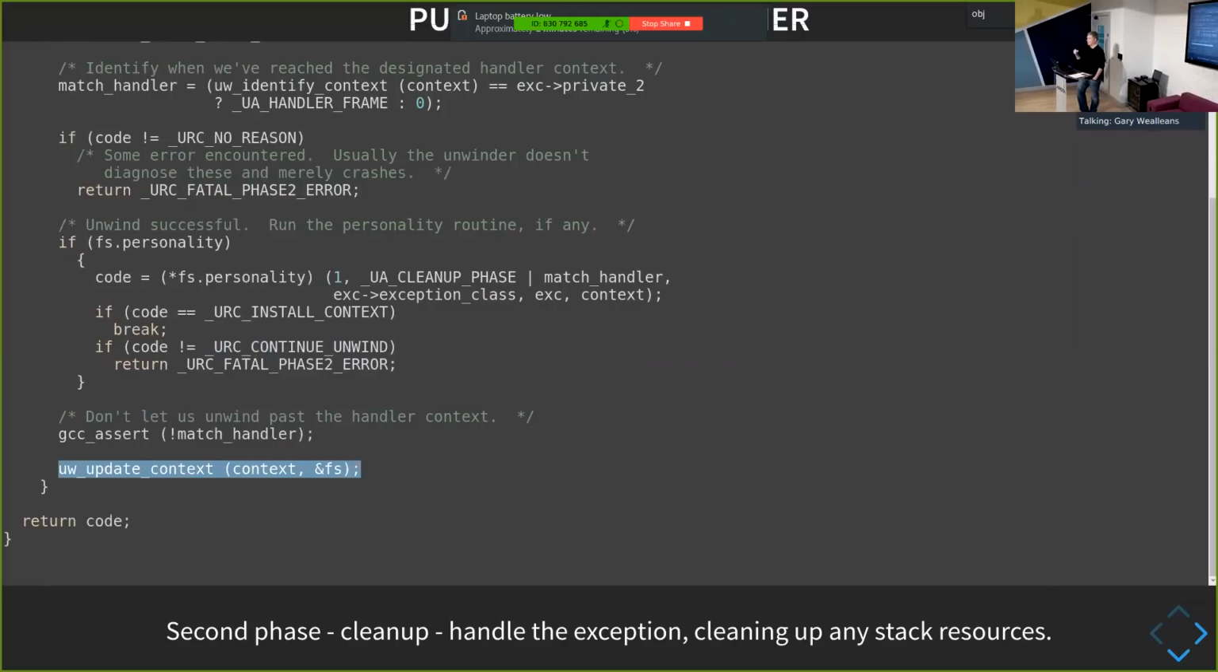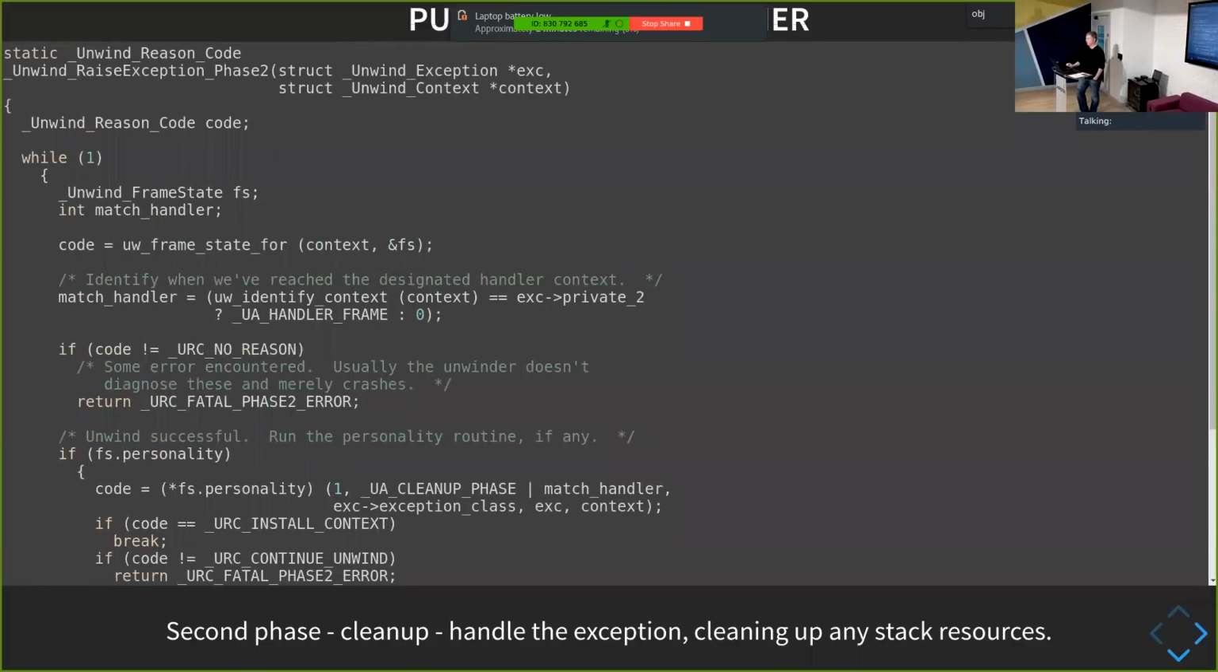And at the end of the code we saw earlier on, the thing that it did at the end of the landing pad for the cleanup function was it called this unwind resume. And unwind resume pretty much just lands us back into this raise exception phase 2 for the next frame down. Okay?